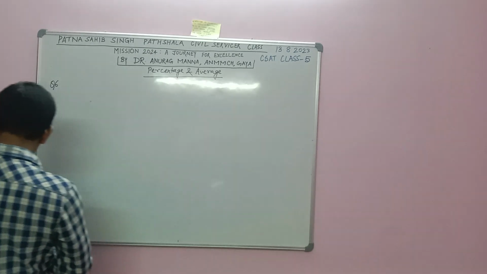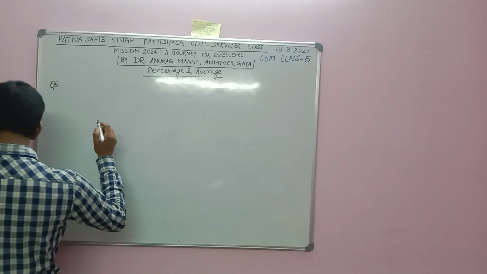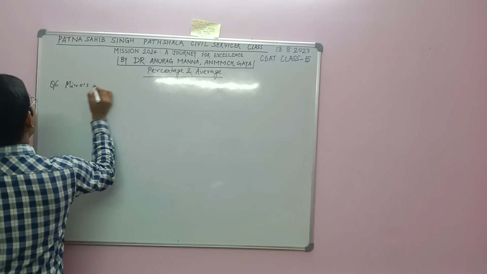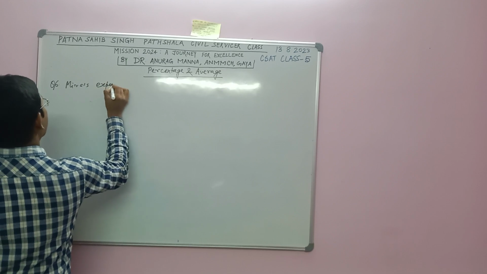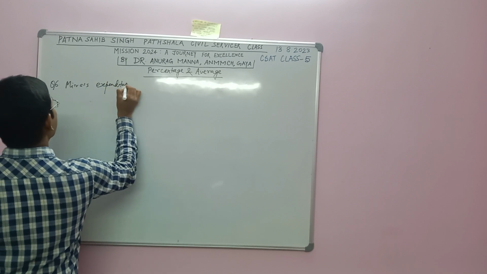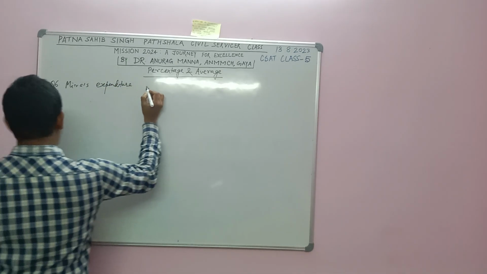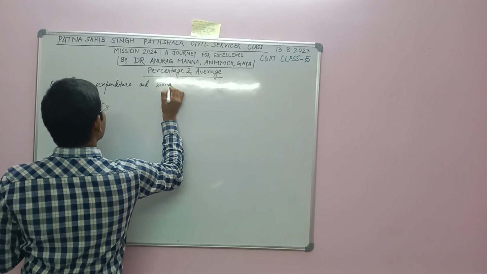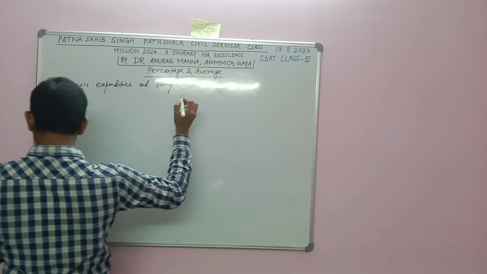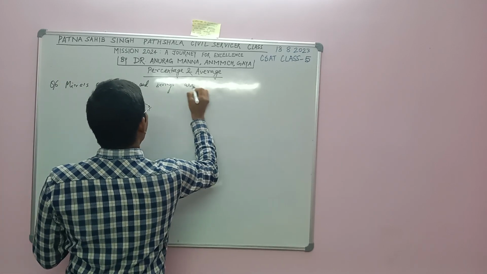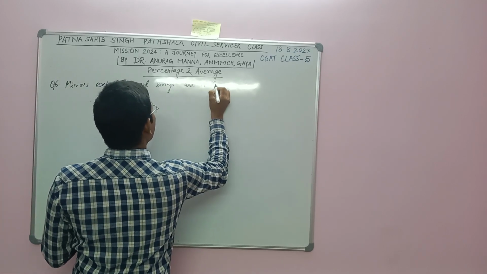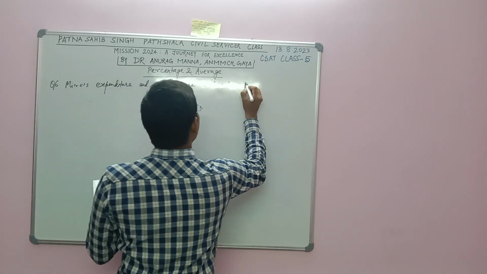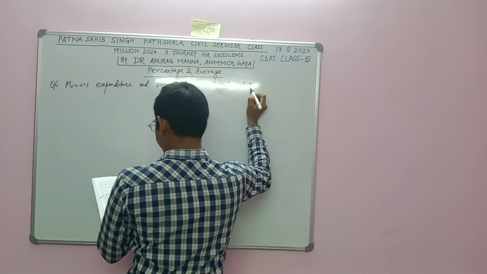Miraj's expenditure and savings are in the ratio 3:2.